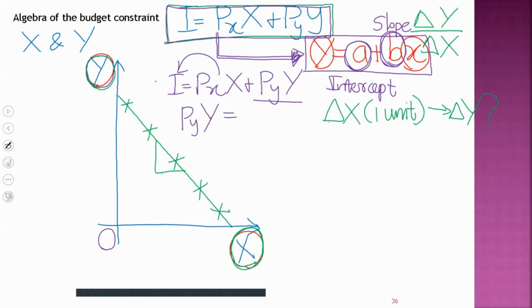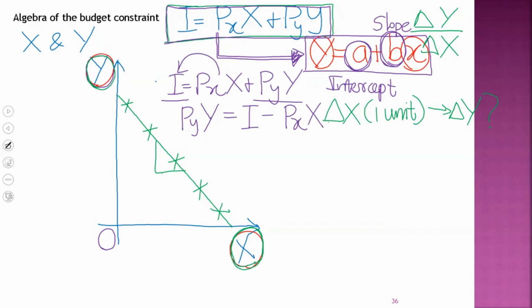When I bring this px into x to the other side, it becomes minus px into x. It remains on this side as before. I bring px x to the side where I appears, so it becomes I minus px into x. So this is the first step.